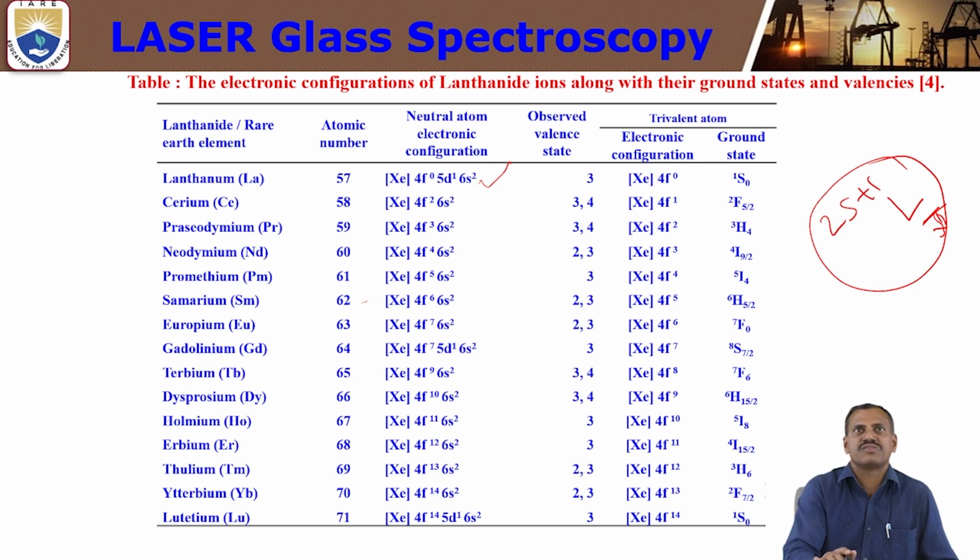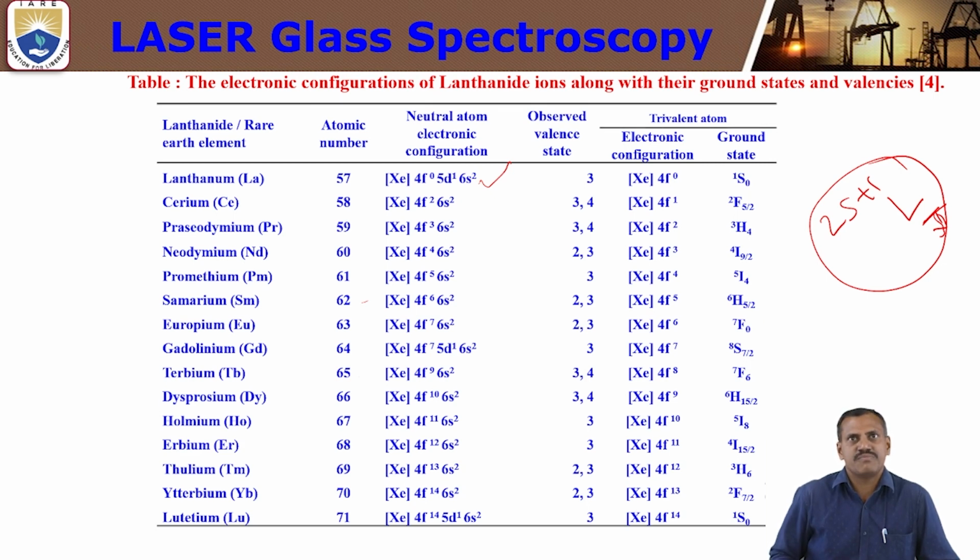This table mainly shows the electronic configuration of the neutral atoms. In the same way, what are the valency states? 3 plus, 4 plus or 2 plus states. These are the valency states. At the same time, it shows the trivalent ion electronic configuration and the ground state of the lanthanide ions. This table shows a huge amount of data: what kinds of lanthanide ions are in the F block orbital.